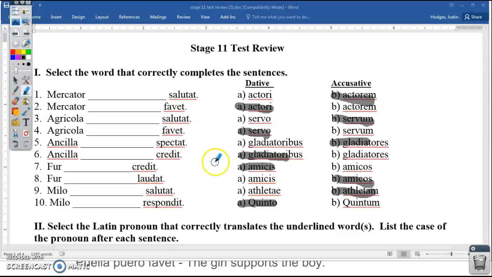There are questions just like this on the test. Two things are important. One, that you remember what the rich verbs are. Remember, rich children find pennies. Respondit, credit, fawet, and placet for responds, believes, favors, and pleases. And the second thing that's important is that you're able to identify the dative form. Your safety net are the charts on the wall. So look up and make sure that what you're choosing is dative if you're looking for a dative, and is accusative if you're looking for accusative, and that is all you need to do for section 1.